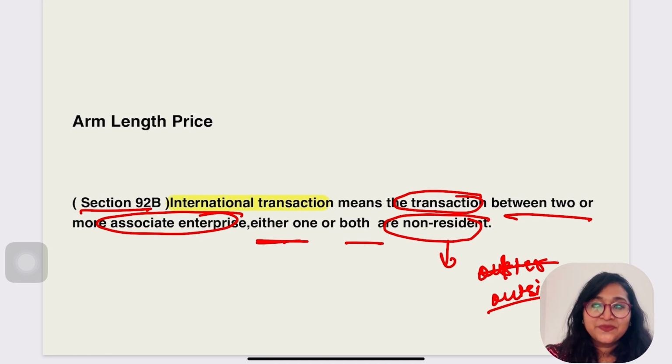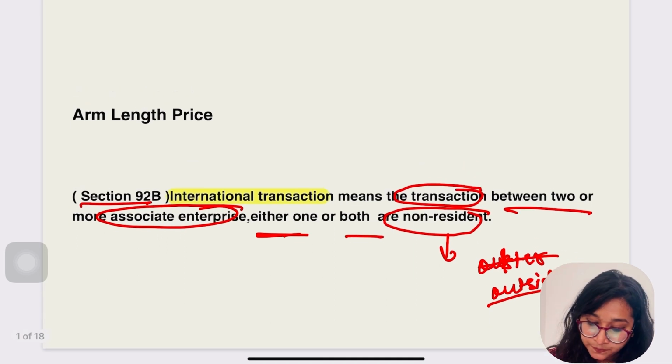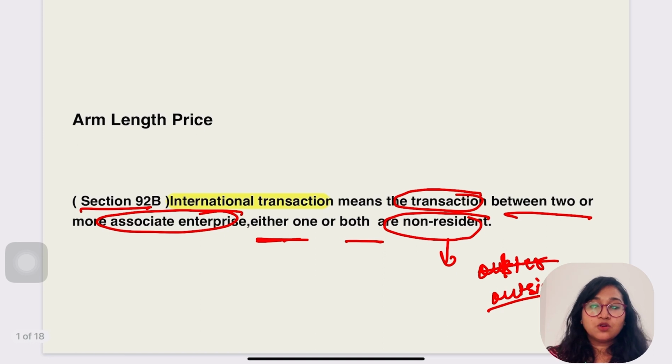Is it clear? I'll let you know why I'm focusing on these words. I'll ask you later. Non-resident is a person who is living outside India.